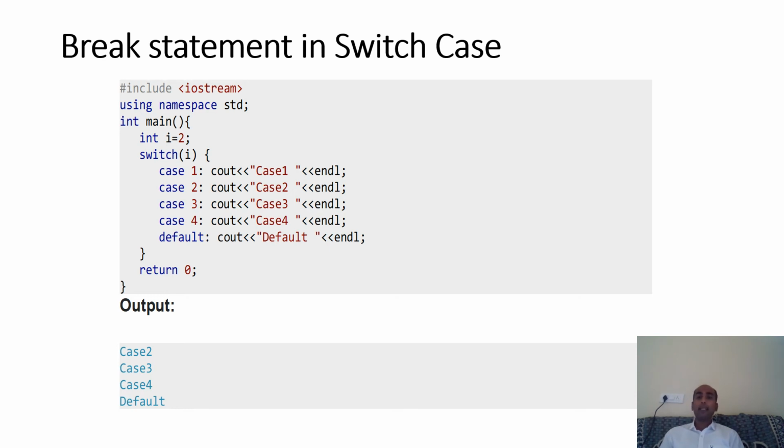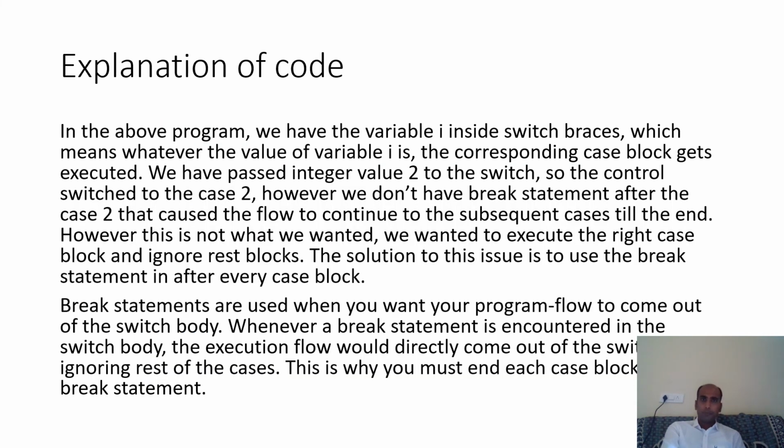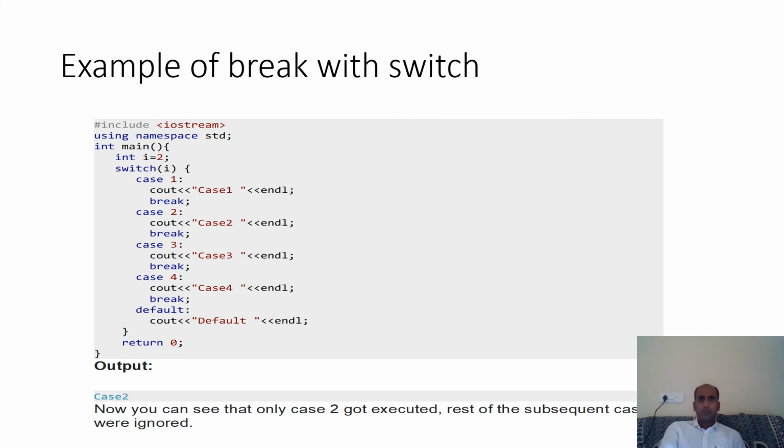This is known as the silent fall through problem. For resolving this silent fall through problem, we use the break statement with every case statement. So what will happen if you are not using the break statement? For the case which is true, everything further written inside the switch case will be executed automatically. So it is required to put a break statement with every case statement. That is written here, what I have explained. Now, when you are passing 2 in the given code, case 2 will be printed, and then break will move the cursor outside of the switch statement.